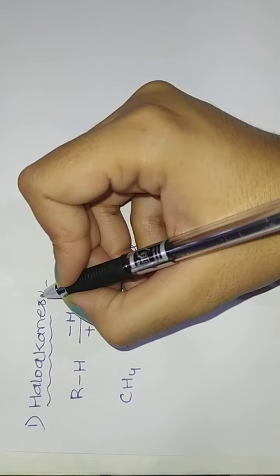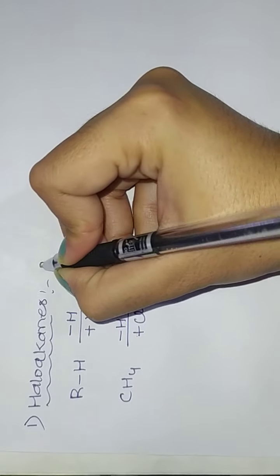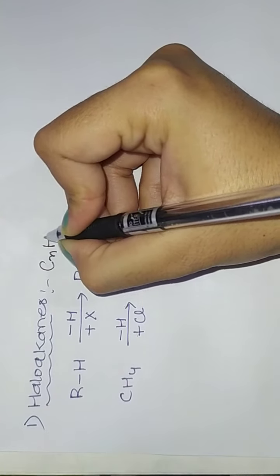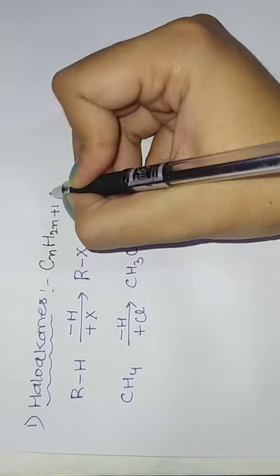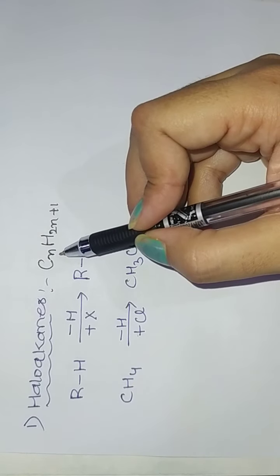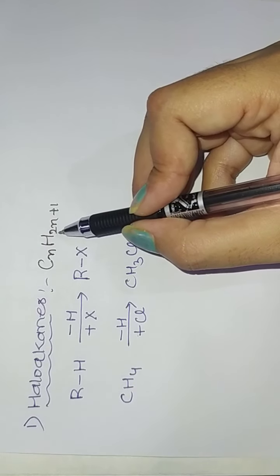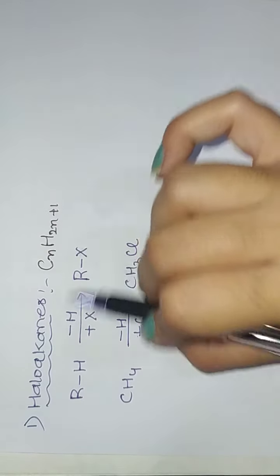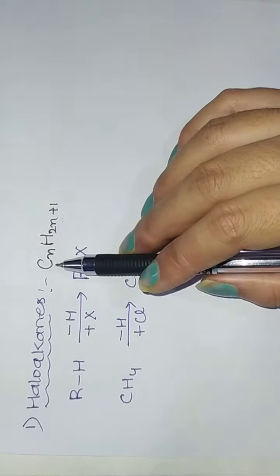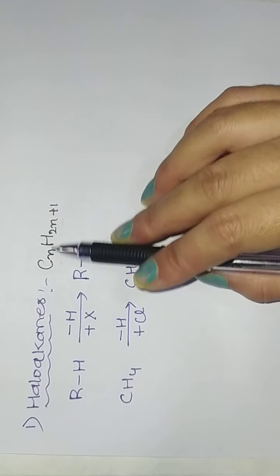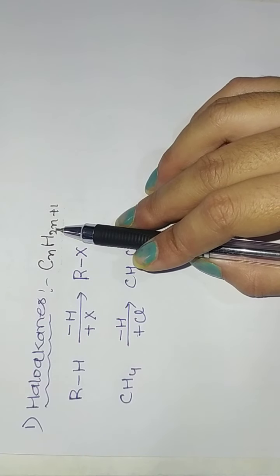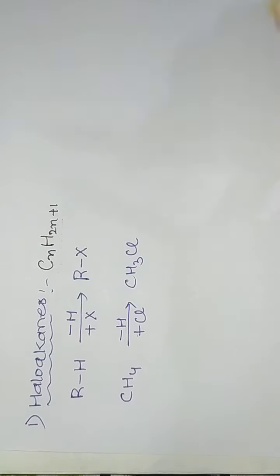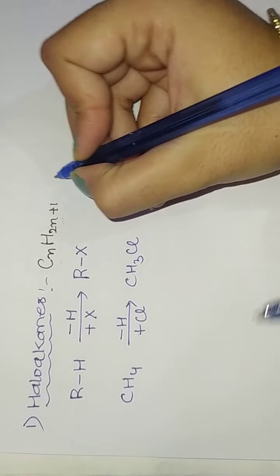Next we have the general formula. For haloalkanes, you have to remember this: CnH2n+1. If I put n as 1, that means we have C1 and hydrogen is 3. Always it will follow this pattern. If there are 2 carbons, that means 5 hydrogens.